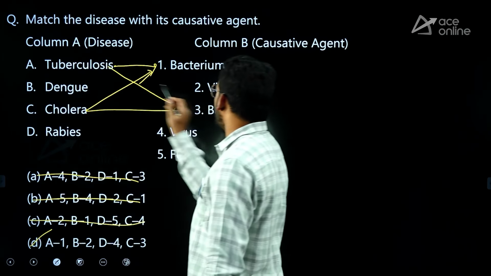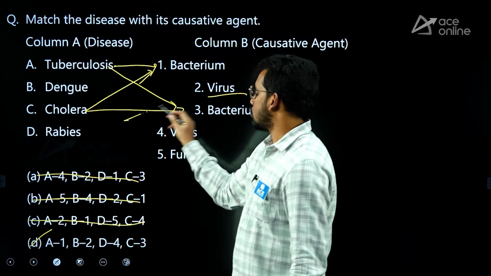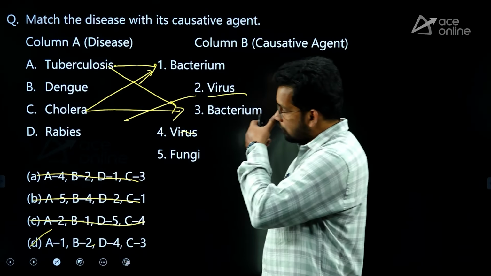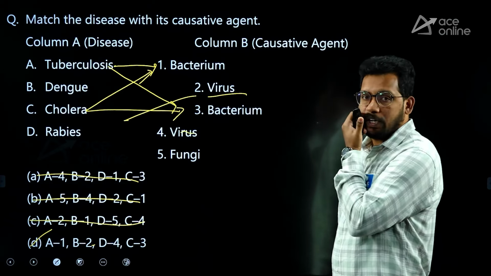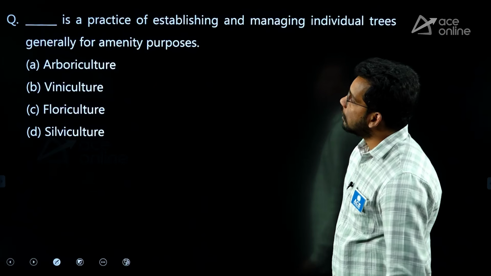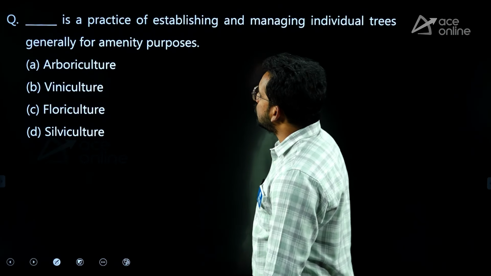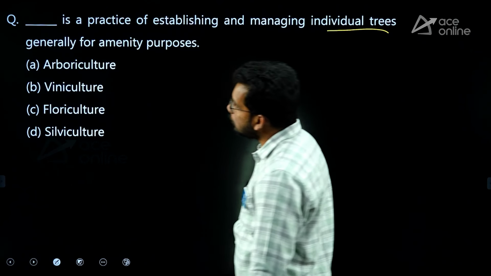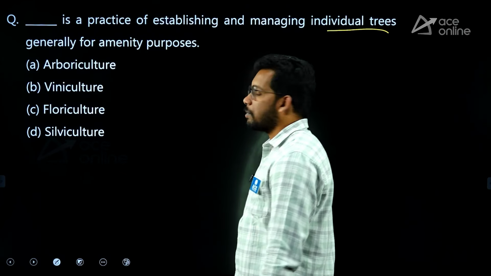And B2, dengue is caused by virus. Rabies is also caused by virus, that is 4. So, D4. This is correct. So, somewhat complex, but anyway, it's a very basic question. So, try to answer this. D.